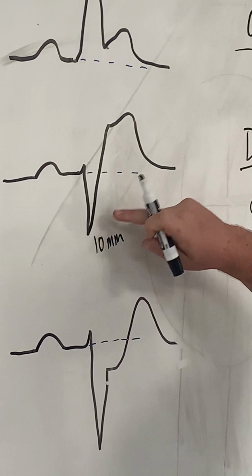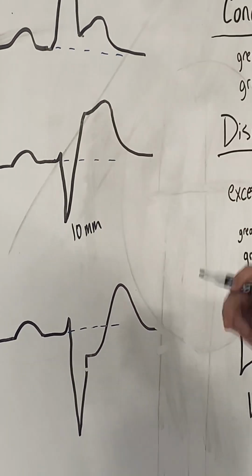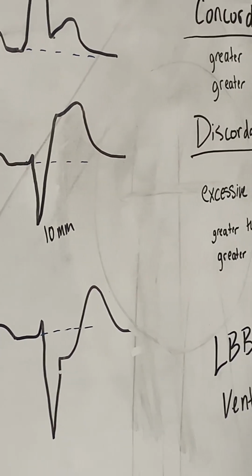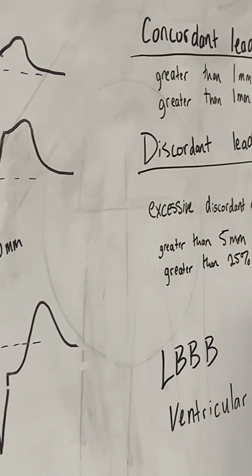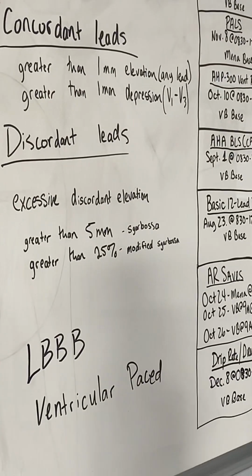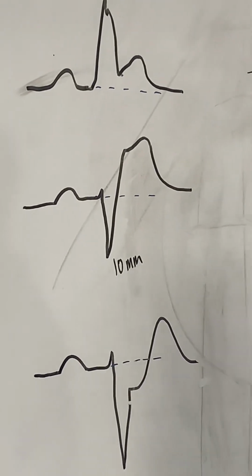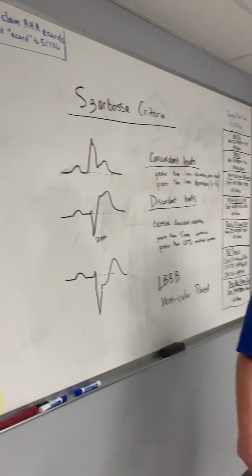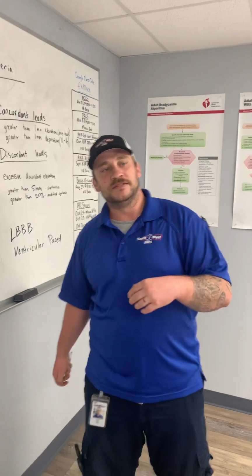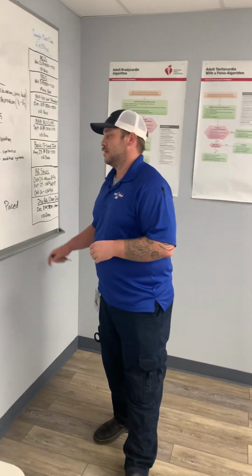And obviously this looks about the same to me, so it's obviously going to be greater than your 25%. This is your modified Sgarbossa Criteria, and this is basically just what you would use to diagnose an occlusive MI or STEMI equivalent in the presence of a left bundle branch block or a ventricular paced rhythm.